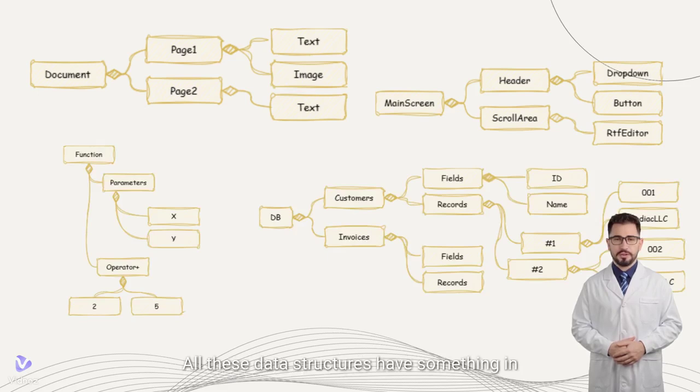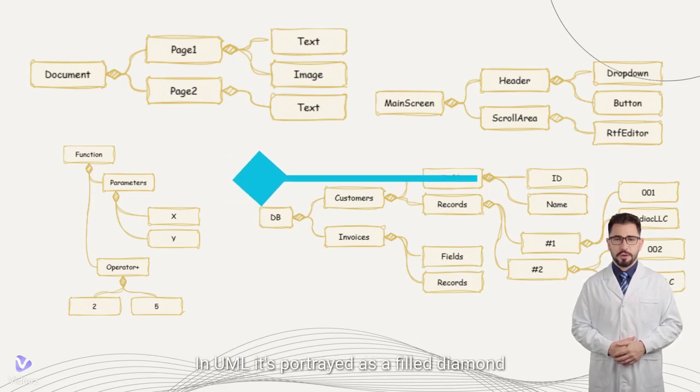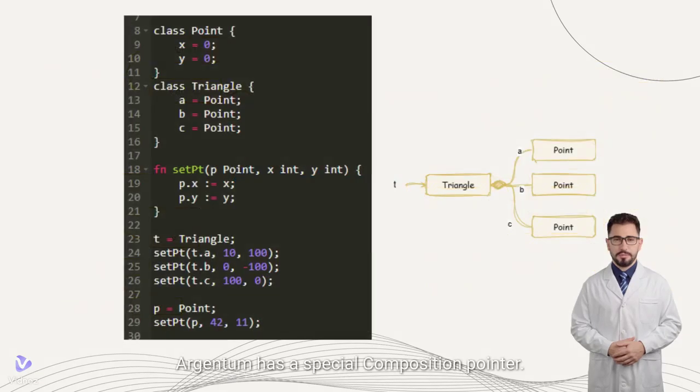All these data structures have something in common: they are organized in a tree-shaped hierarchy, where each object has exactly one owner. This type of relation is a well-known composition. In UML it's portrayed as a filled diamond arrow. Argentum has a special composition pointer: the owning pointer.